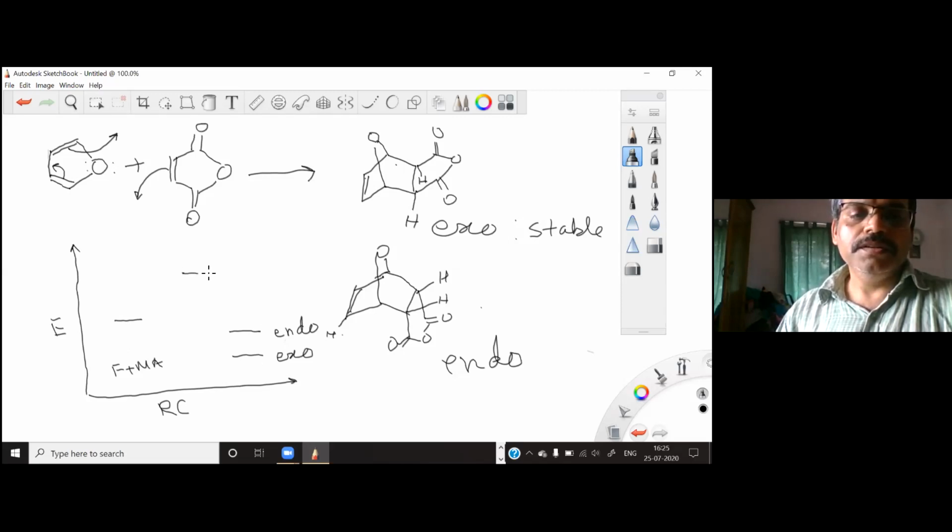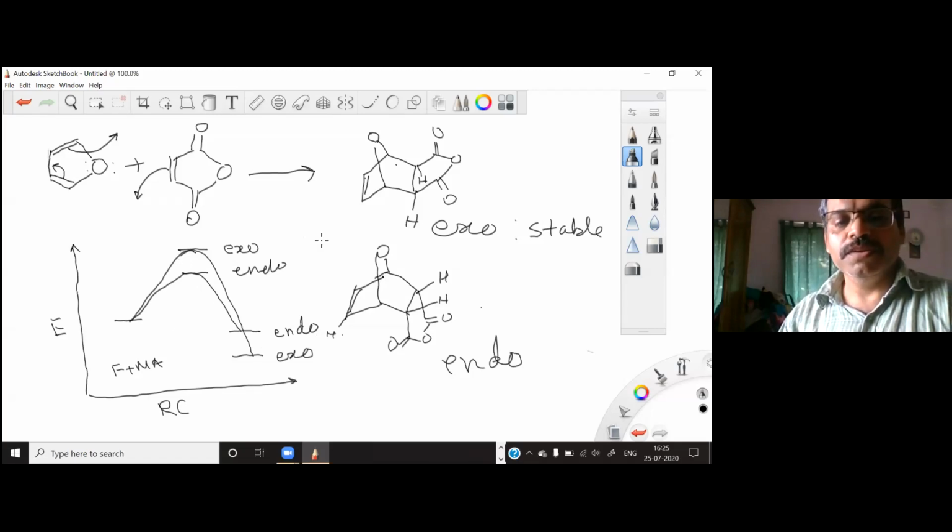One activation energy is lower, that is for the endo, and the higher activation energy is for the exo. What you get is your reaction goes in and gives the endo. So the endo product requires less energy, but it's less stable. The exo product, in contrast, requires more activation energy, but at the end your product is more stable.